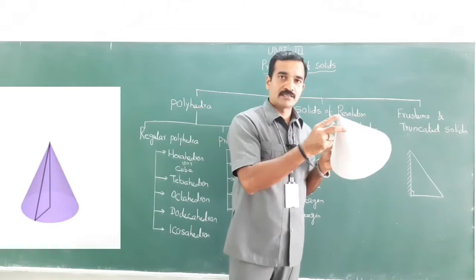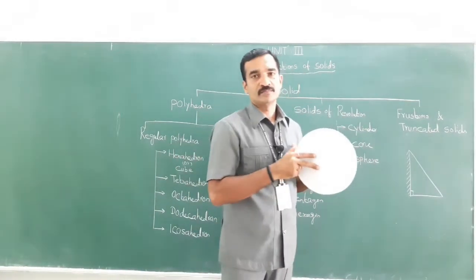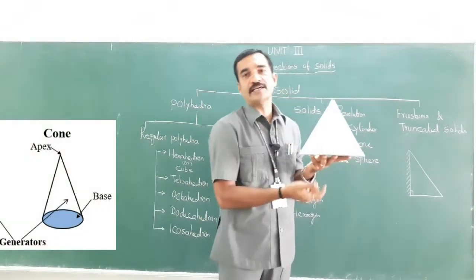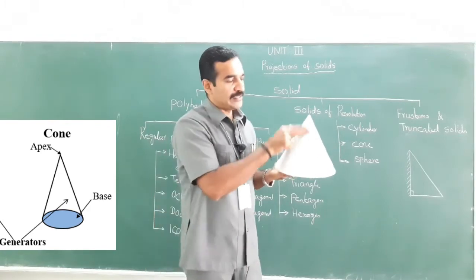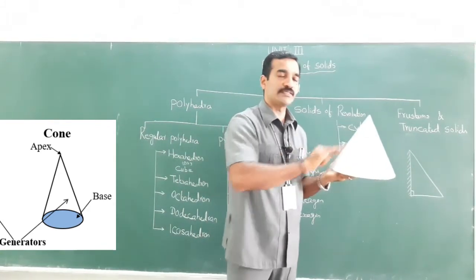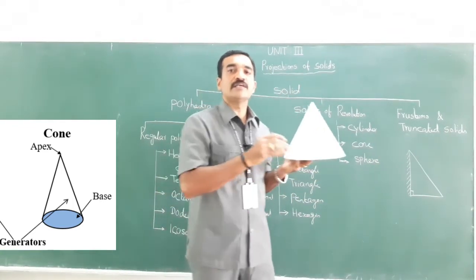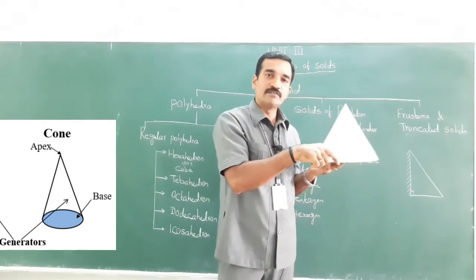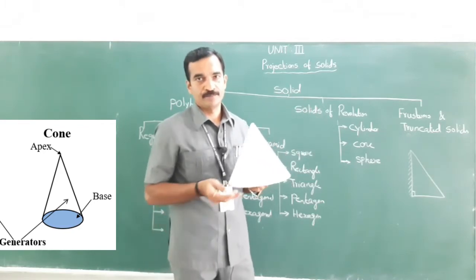This point is the apex, right? And this is the base, the bottom base, and the line joining the apex and the center of the base is nothing but the axis. And these are generators. What do you mean by generator? A straight line which is drawn from the apex to the circumference of the base is nothing but the generator, right?